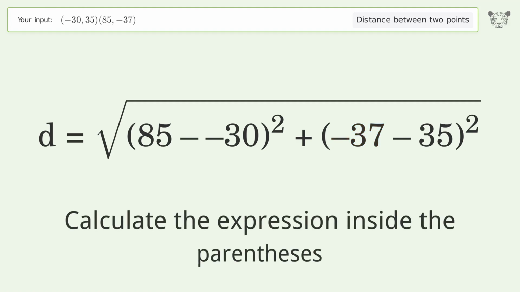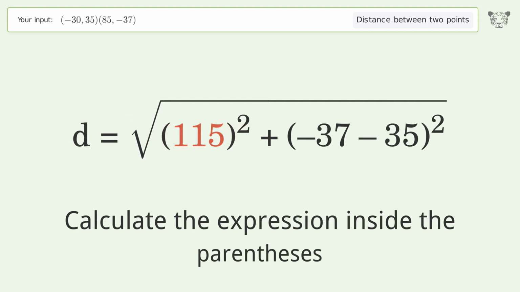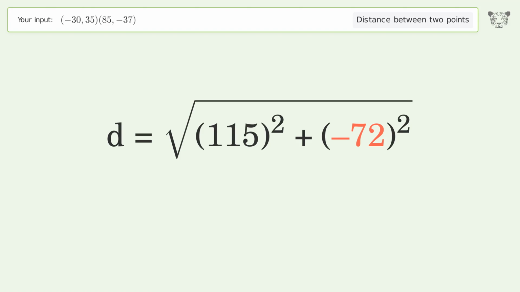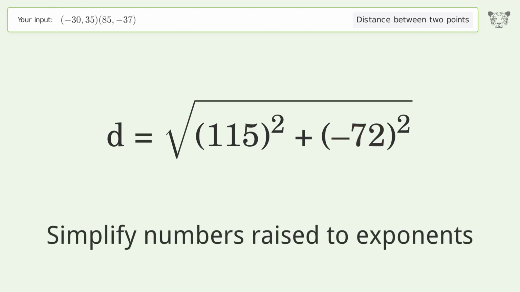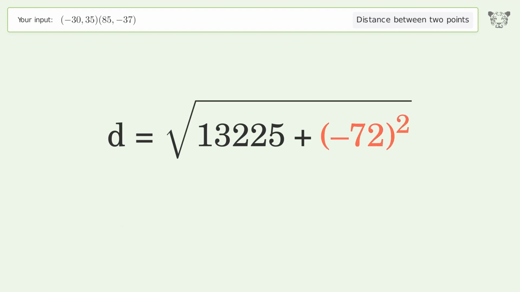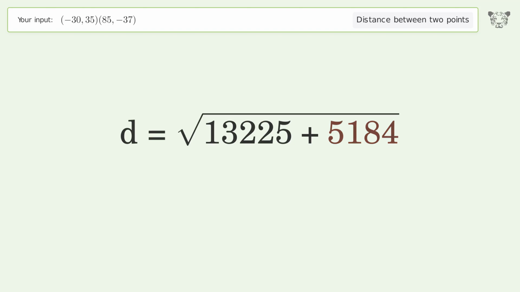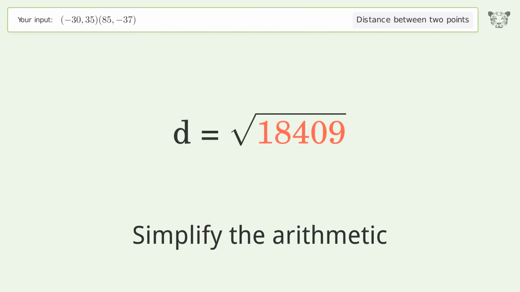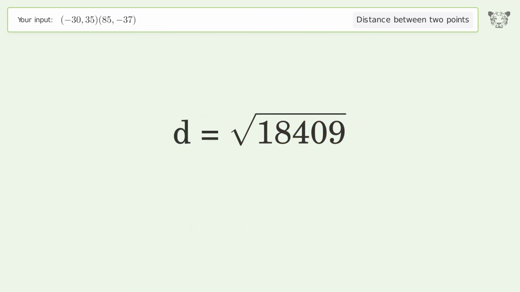Calculate the expression inside the parentheses. Simplify numbers raised to exponents. Simplify the arithmetic. And so the distance between the 2 points is the square root of 18,409, or 135.68.